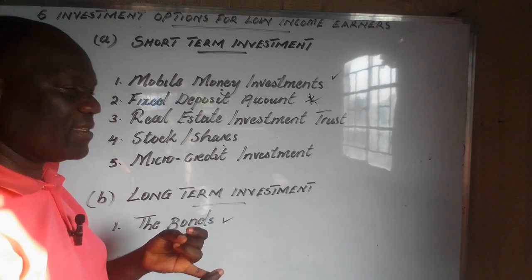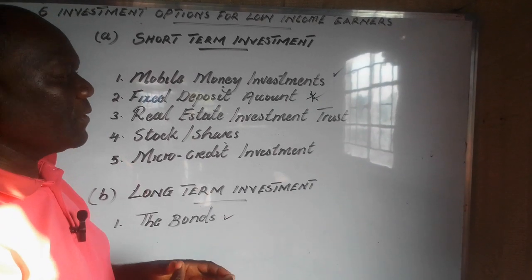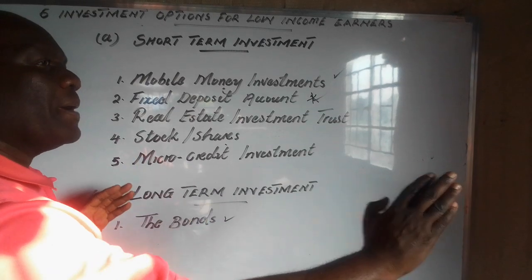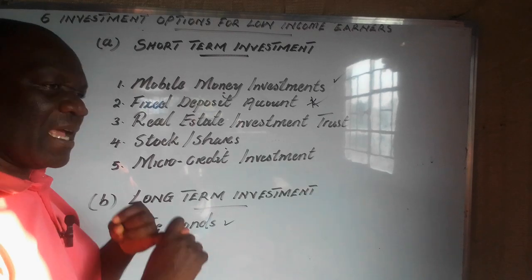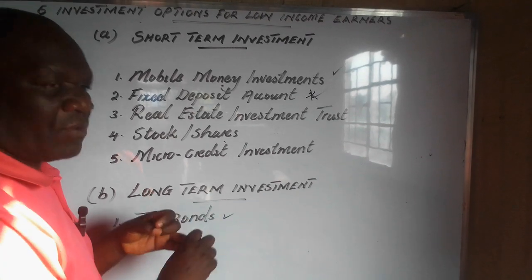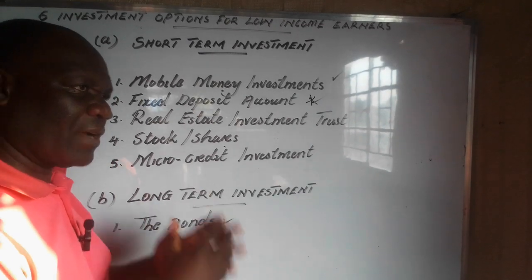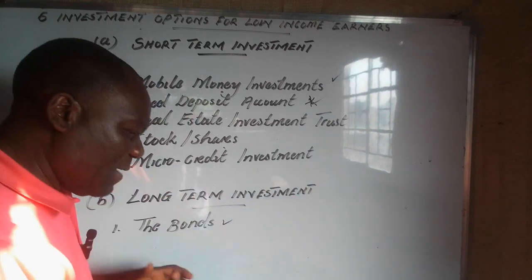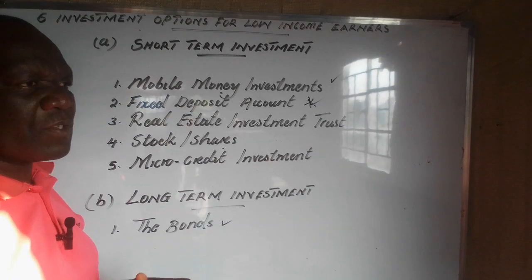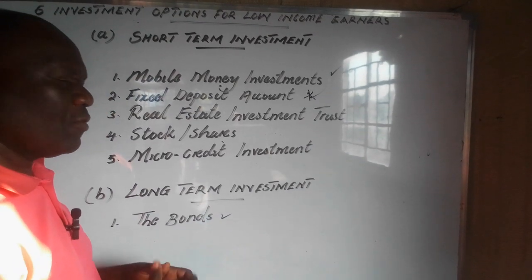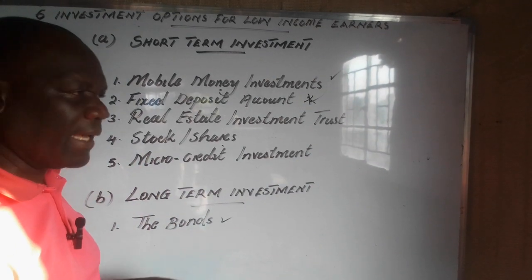It starts with 5 years, 6 years, 7 years, 10 years, 15 years, 12 years. You invest for a longer period. The goodness with bonds is that the bigger the amount, the more the interest you get. The smaller the amount, the lower the interest you get. But the minimum amount that you can invest in bonds is 1,000. So when you have 1,000, if you want, you can invest 1,000 for 10 years. It's up to you.